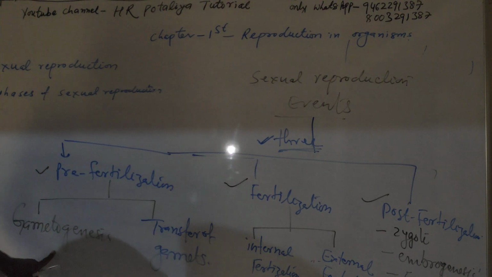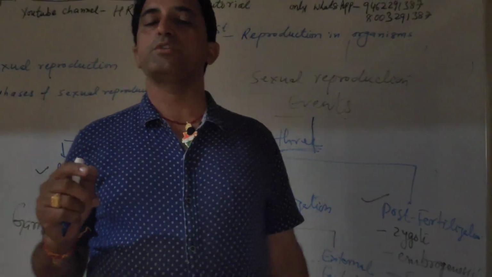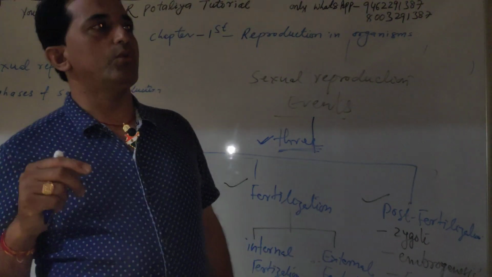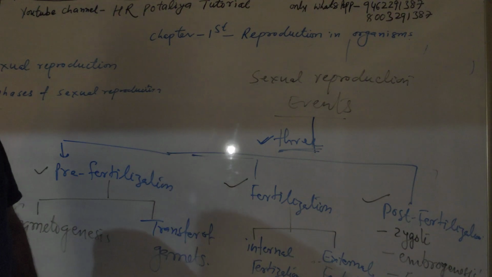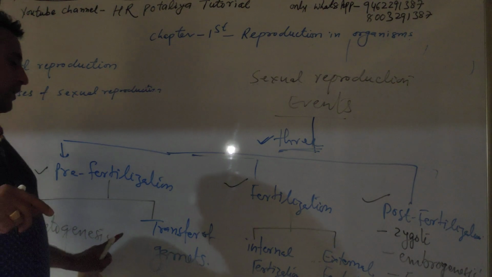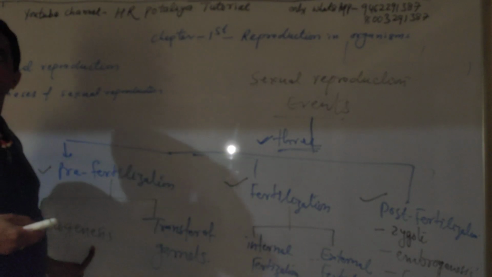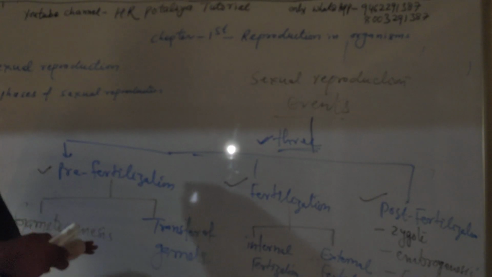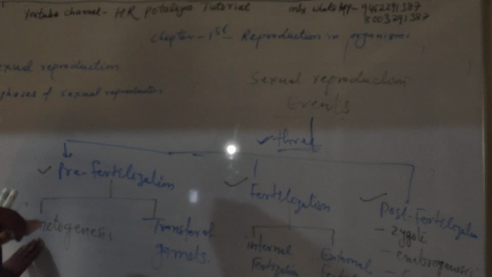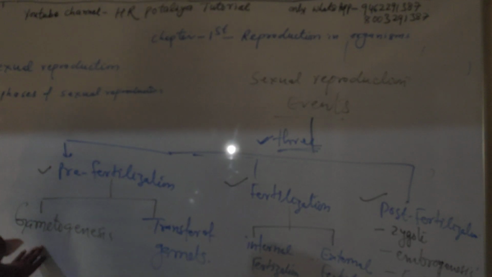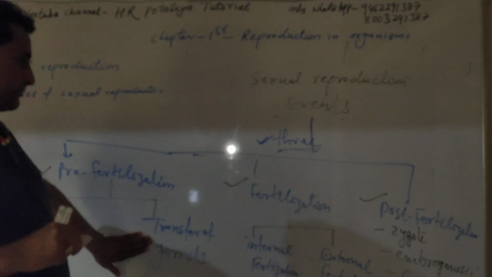In the maximum cases, for example in human beings, the gamete formed is the sperm. So the sperm formation process is known as spermatogenesis. The ovum formation process is known as oogenesis in female, spermatogenesis in the male. Both are gametogenesis. In maximum cases gametogenesis is reductive division or meiosis, but in lower organisms, whose body has the haploid form, gametogenesis is mitotic division. Transfer of gametes by pollination is again a transfer of gametes process.